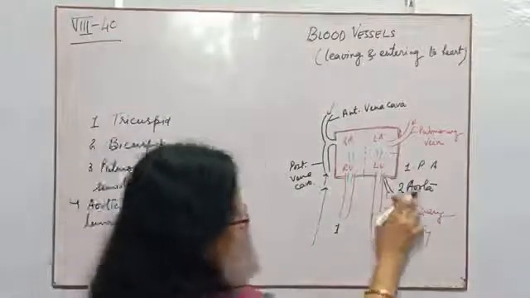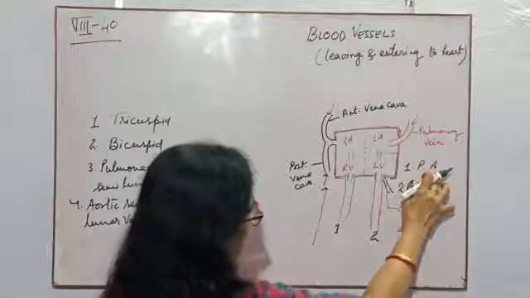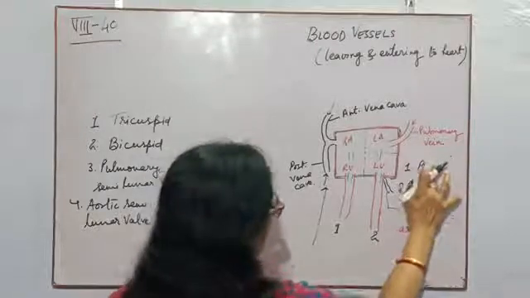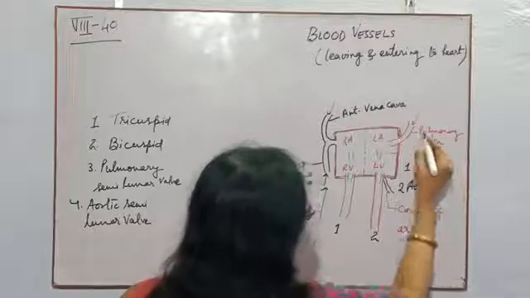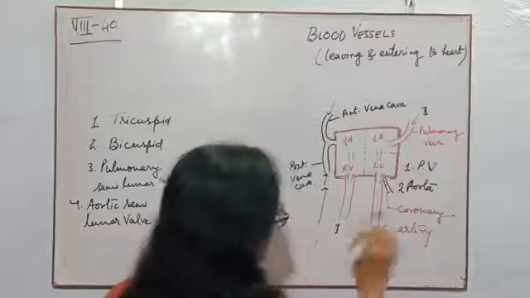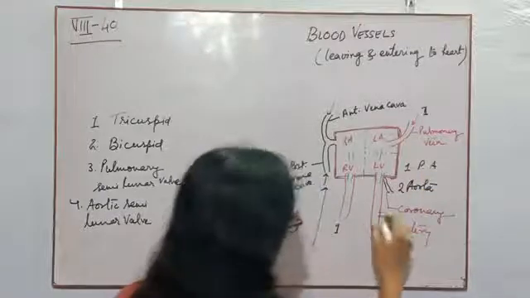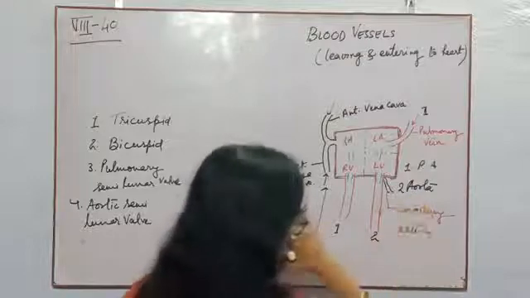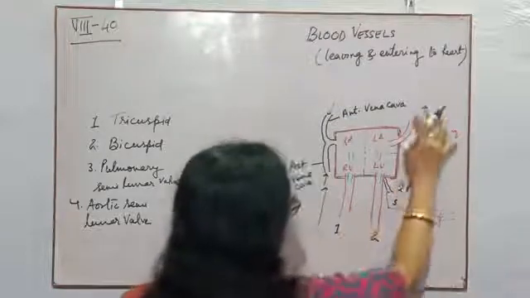So 1, 2, here I have written posterior pulmonary artery, and then the pulmonary vein. Here number 1 is pulmonary artery, they are leaving; number 2, the aorta is leaving; and number 3 will be the coronary artery.